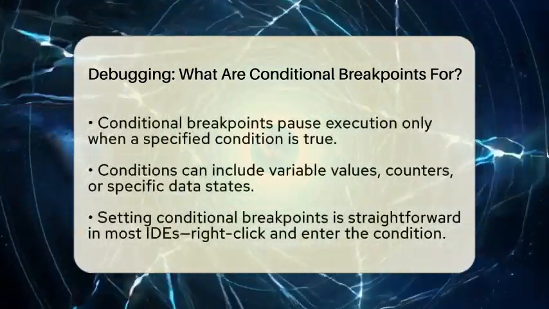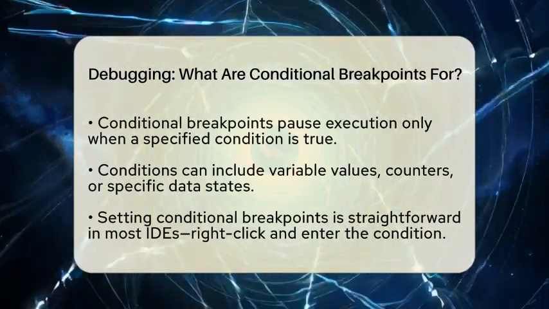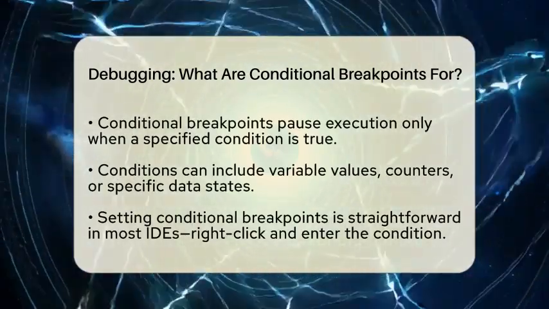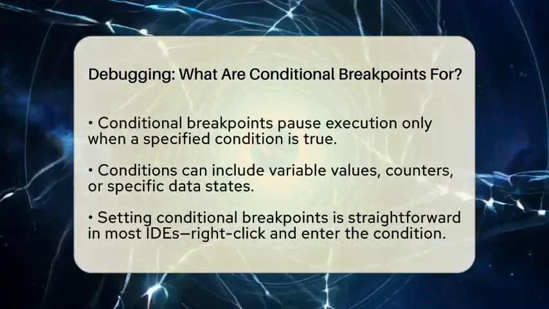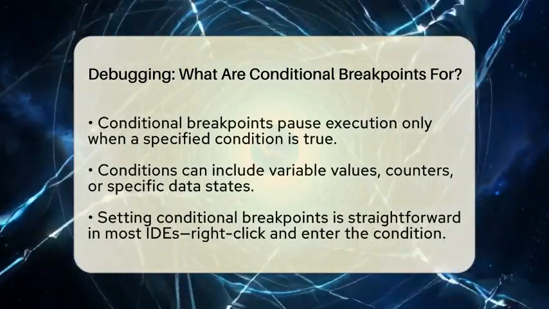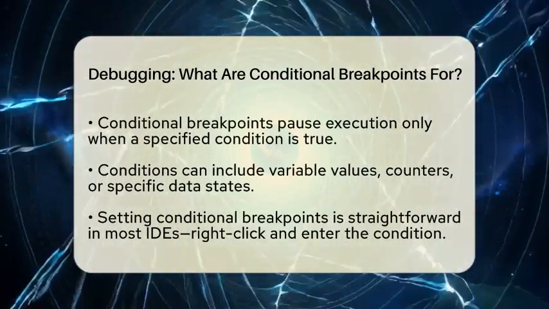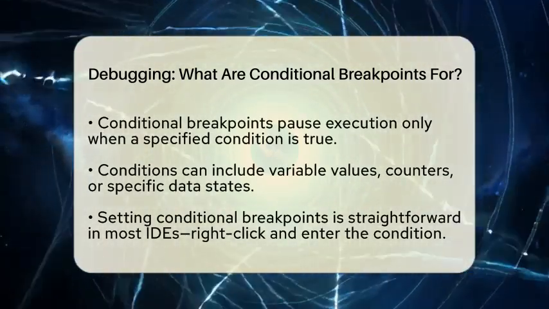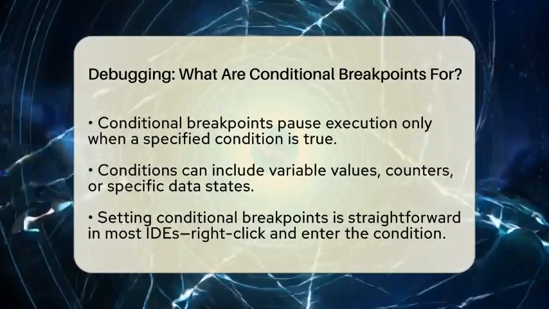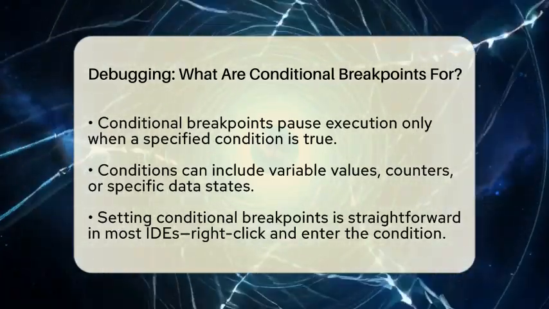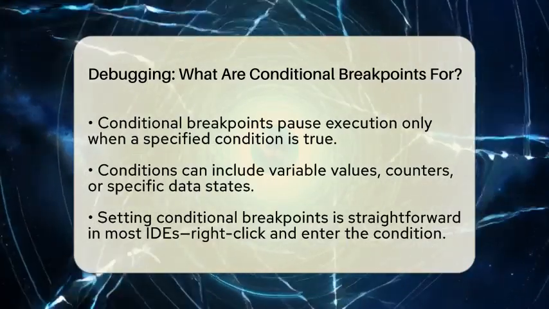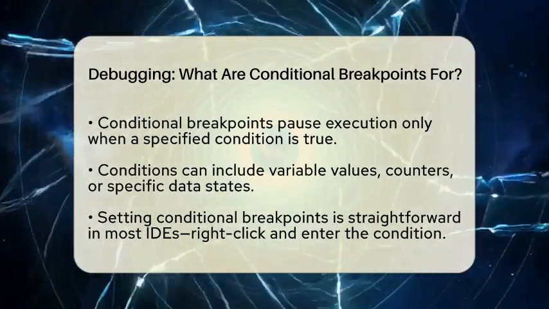This is where conditional breakpoints come in. They are special breakpoints that only pause your program when a certain condition is true. For example, you might want to stop only when a variable reaches a specific value or when a counter hits a certain number. Instead of stopping every time, your program only pauses when the condition you set is met.